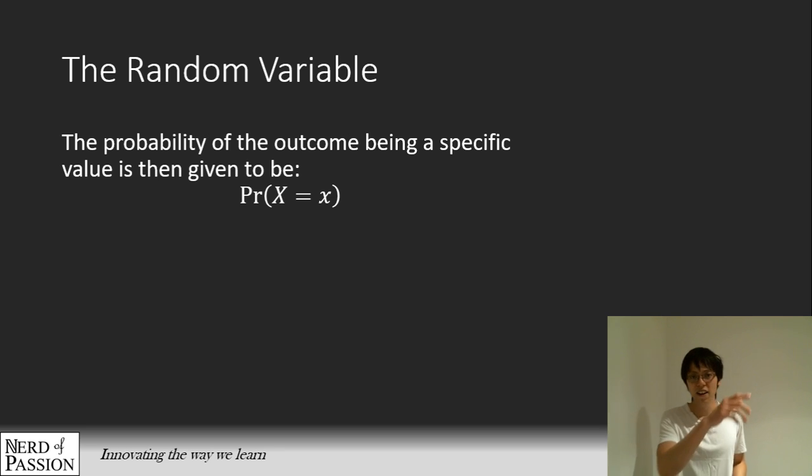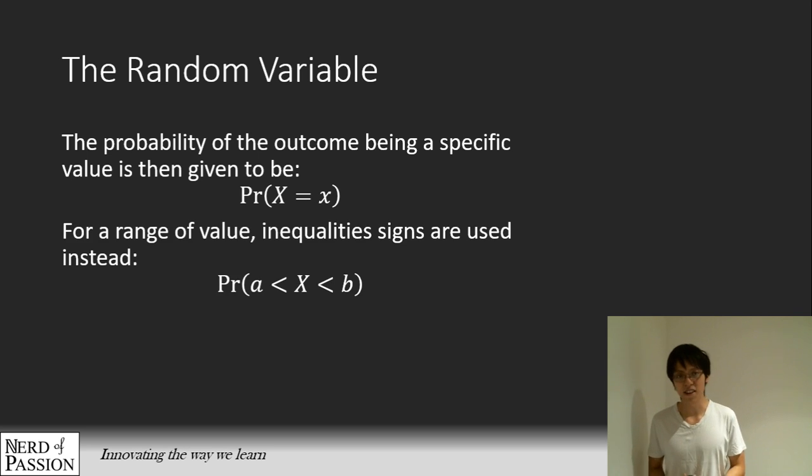So it means the probability that the random variable takes on a specific value. Which means when we do the experiment, this will be the probability of that outcome. And in practice, we are not only interested in a specific value, very often we are interested in a whole range of values. So we can use inequality to denote that: the probability of X being between A and B, excluding A and B.